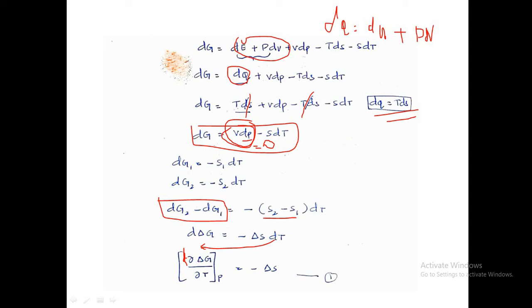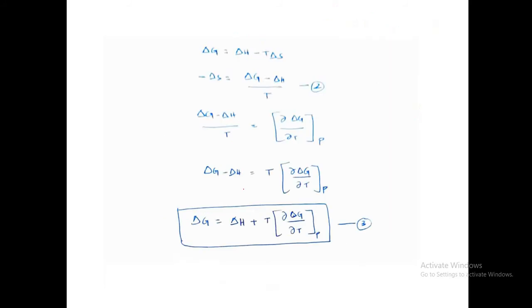Now delta G is equal to delta H minus T delta S from the formula, so minus delta S becomes delta G minus delta H by T.